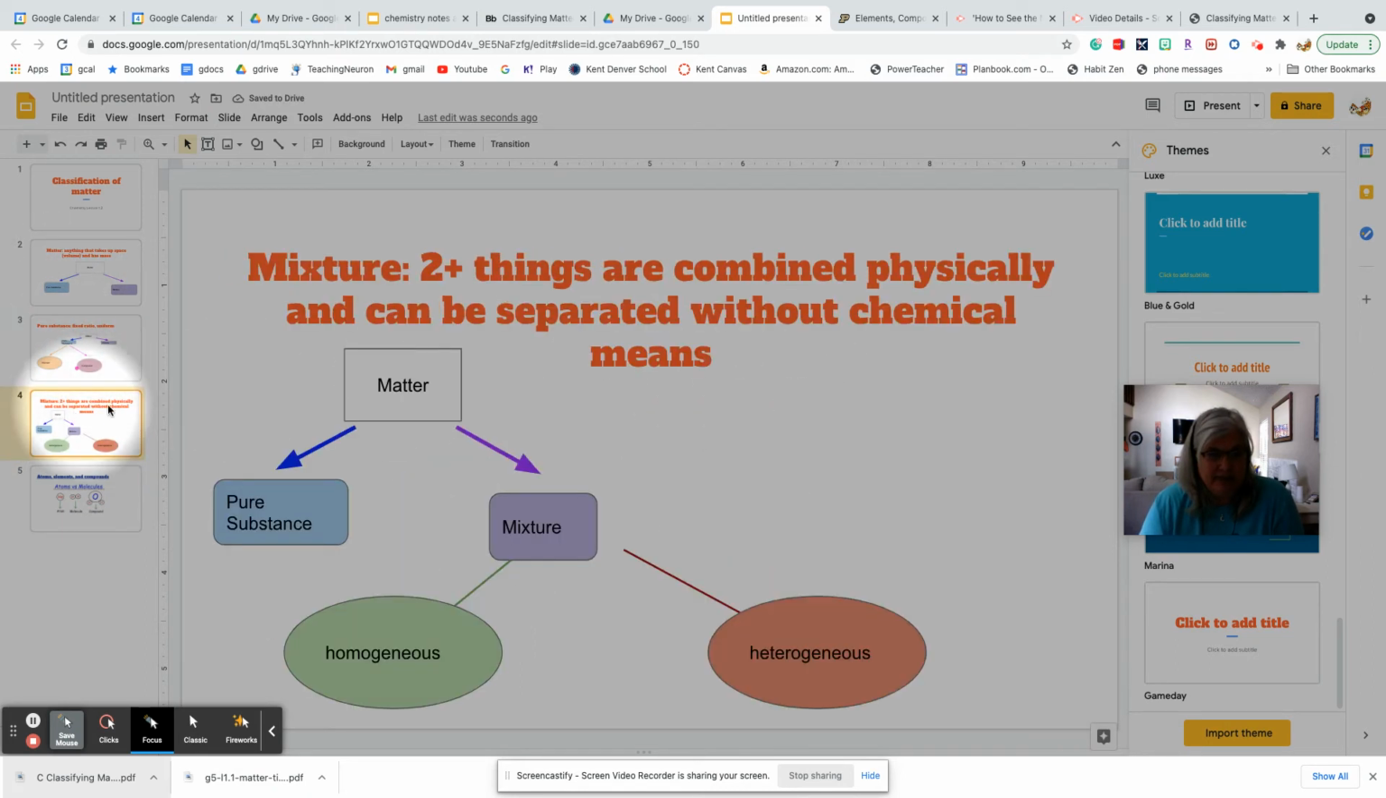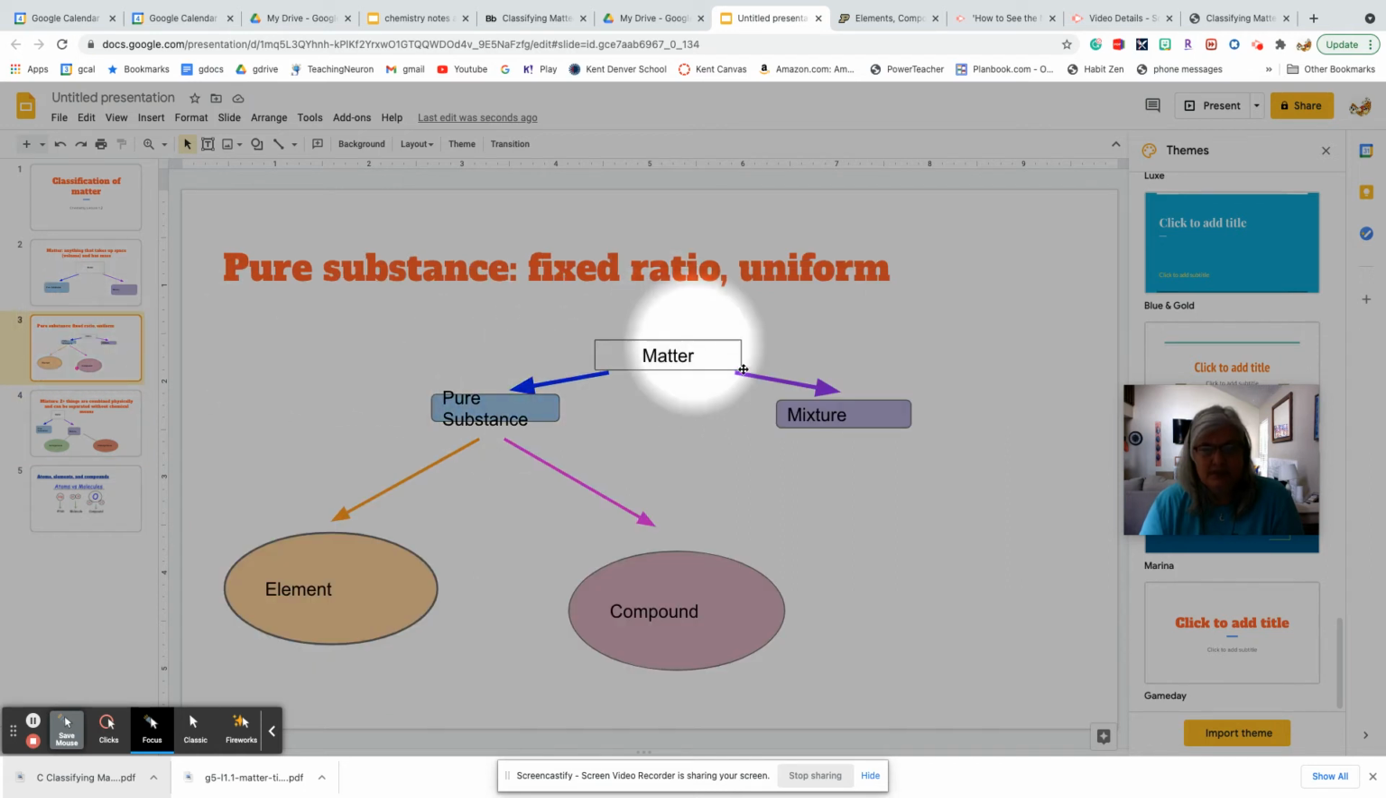So in the last slide, we had matter, and we subdivided it into pure substances and mixtures. So that was our last slide, this little bit at the top here, okay? But now what I want to take a look at is how we break down pure substances.